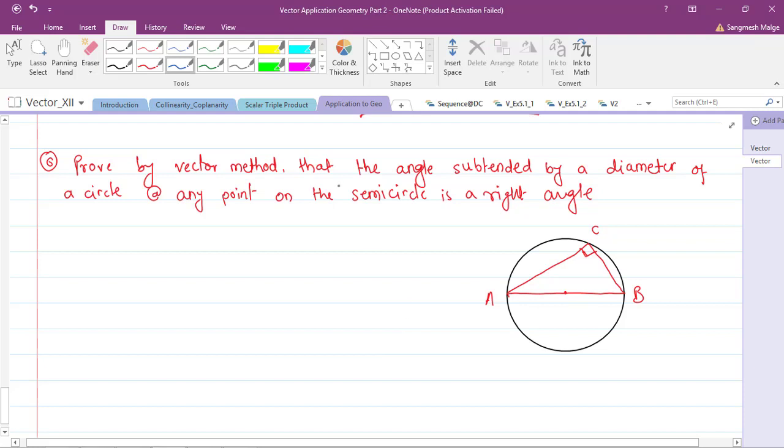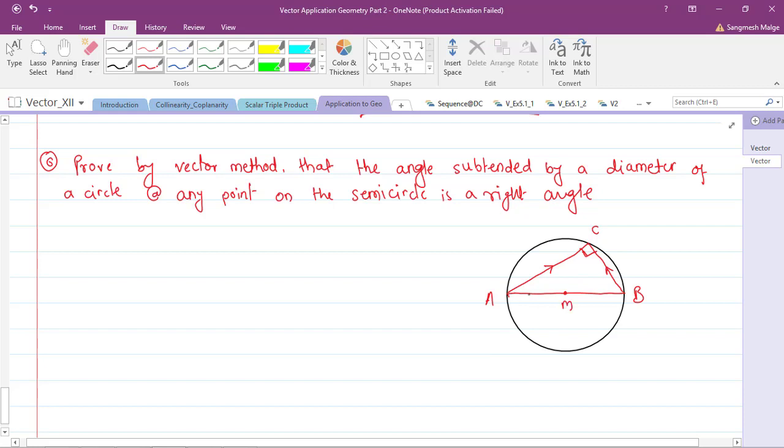So how to prove? Any two vectors are perpendicular. So here we can say AC bar and BC bar are perpendicular to each other. Means what? Definitely we can say that AC bar dot BC bar is equal to 0. Yes or no?